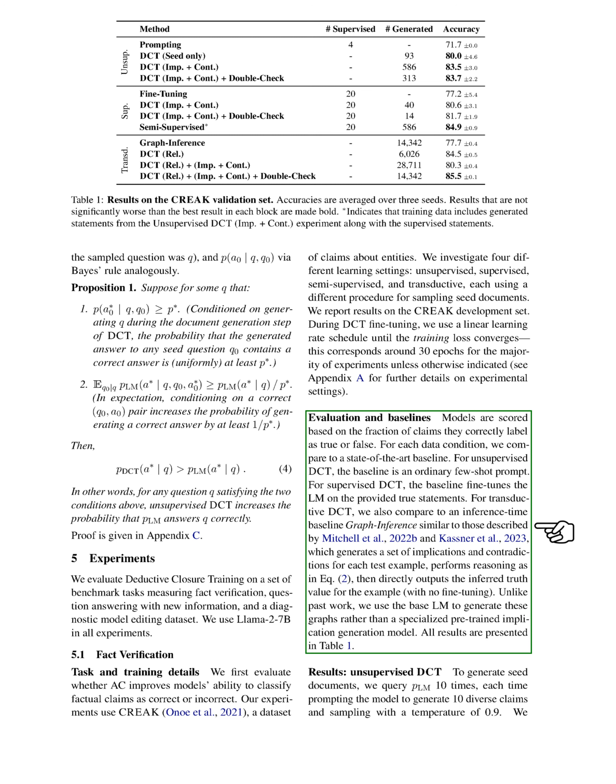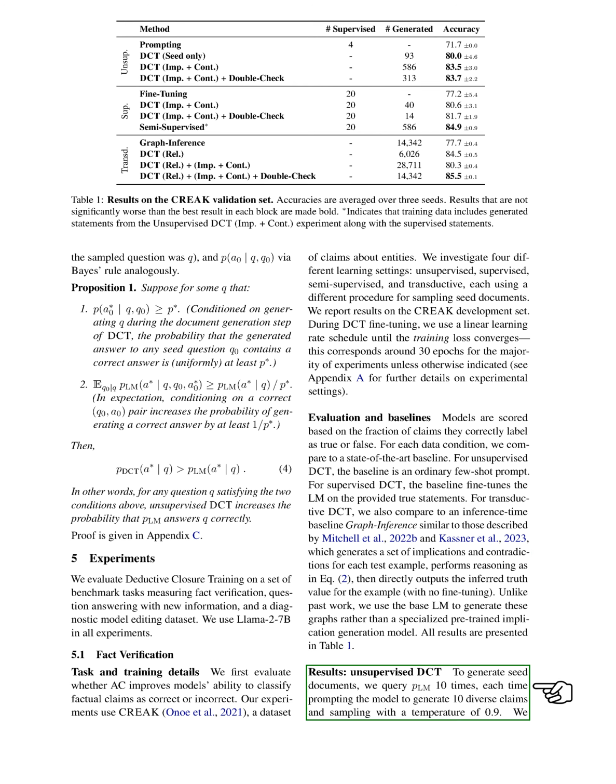We compared our results to the best existing models for each data condition. For unsupervised DCT, we compared our model to a simple few-shot prompt. For supervised DCT, we compared our model to one that was fine-tuned on true statements. For transductive DCT, we compared our model to a graph inference model, which generates implications and contradictions for each test example, then directly outputs the inferred truth value for the example.